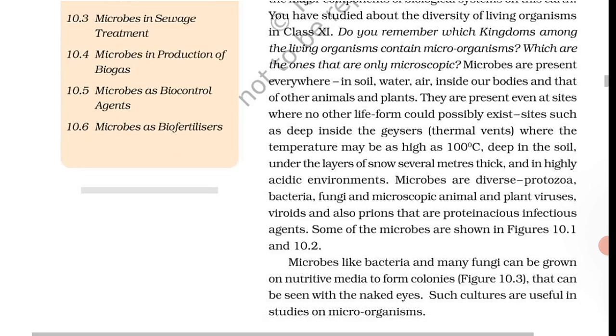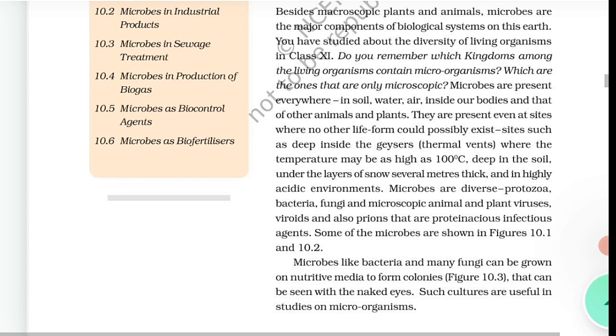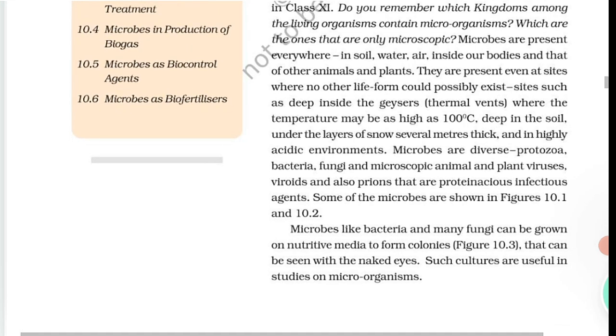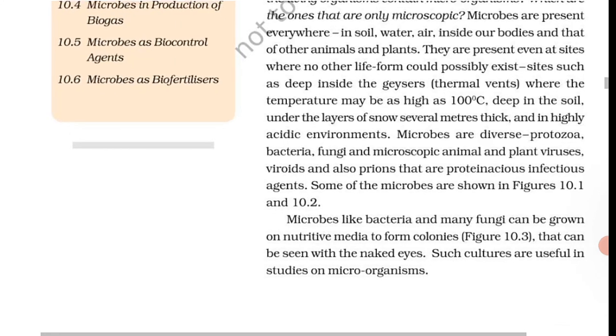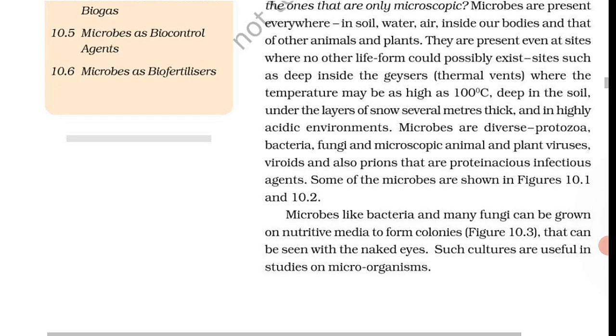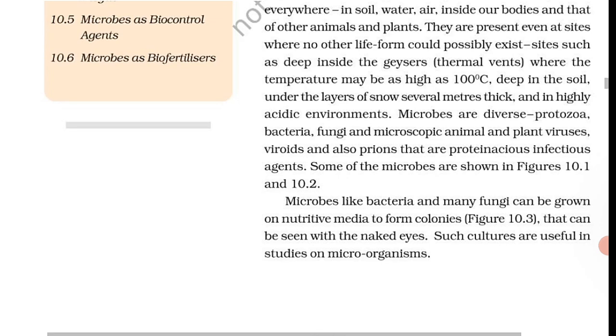Microbes are diverse: protozoa, bacteria, fungi and microscopic animal and plant viruses, viroids and also prions that are proteinaceous infectious agents. What are proteinaceous infectious agents? Prions. Some of the microbes are shown in figures 8.1 and 8.2.